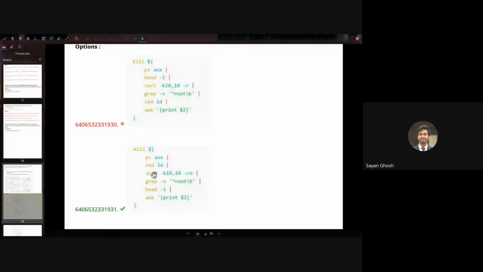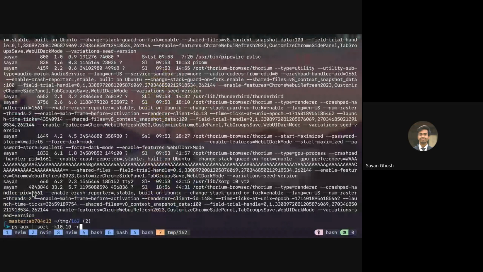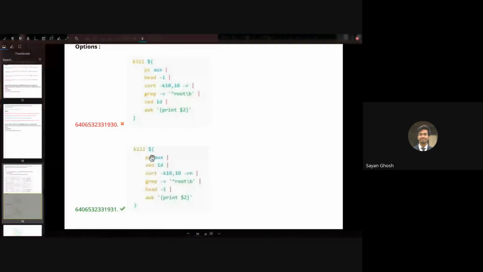And then the output of this entire thing will just print the PID that we are then passing into kill. So this is the command substitution. The output of this, which prints the PID, is given to kill, and kill will just kill that process. So what is the difference between the first and the second one?